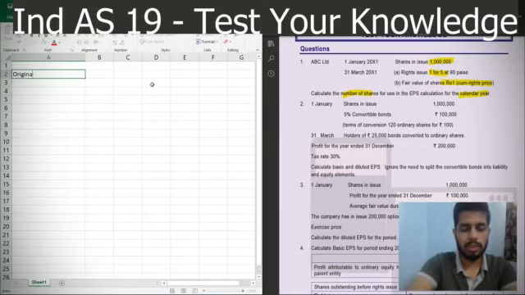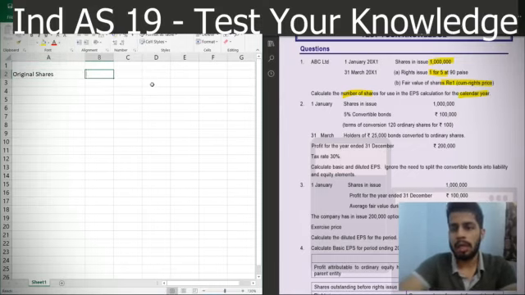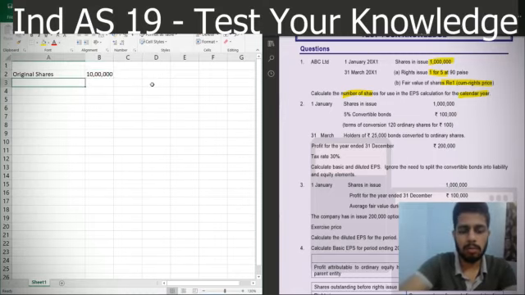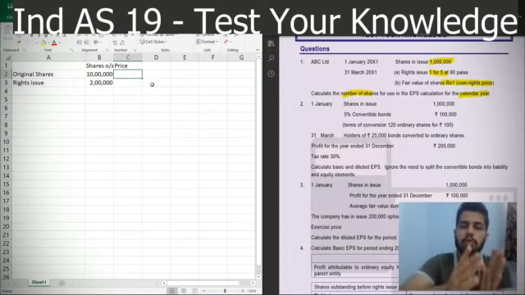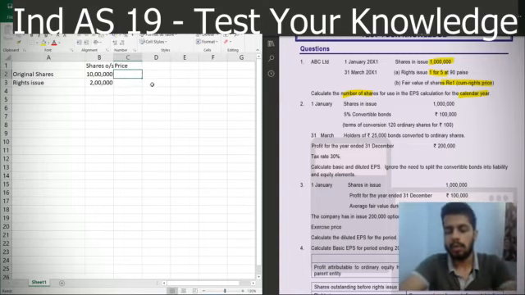So we had original shares 10 lakh, and on top of that we have a rights issue 1:5, that means 2 lakh shares. And now this is the shares outstanding. For the 10 lakh shares we'll use the cum rights price because those 10 lakh were cum rights, so 1 rupee.